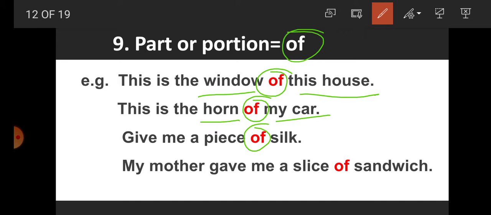So, students, "of" indicates that the piece is the portion of the silk cloth. My mother gave me a slice of sandwich. So "of" indicates that the slice is the part of that sandwich. So it is clear here that "of" indicates the part or portion of something.